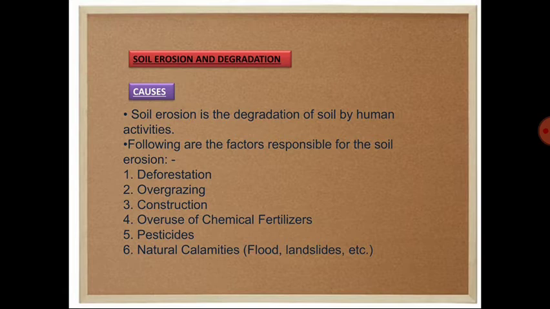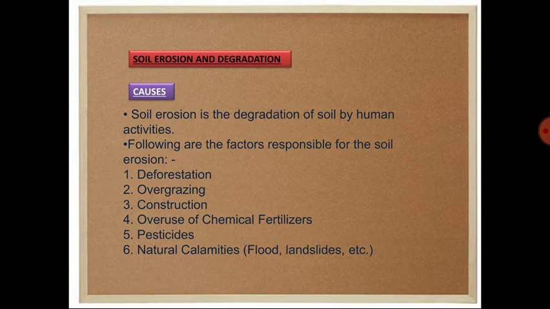So these are the factors which are responsible for soil erosion. Let me call out the factors: deforestation, overgrazing, constructions, overuse of chemical fertilizers, pesticides and natural calamities. This portion is very simple. This topic of soil resource and conservation is very simple, as I already explained in the land resource area in a very detailed manner.